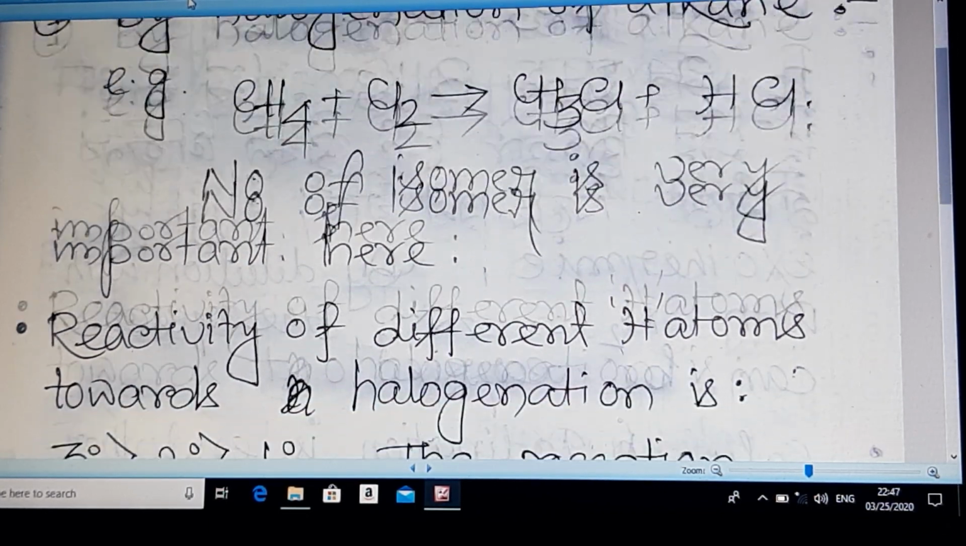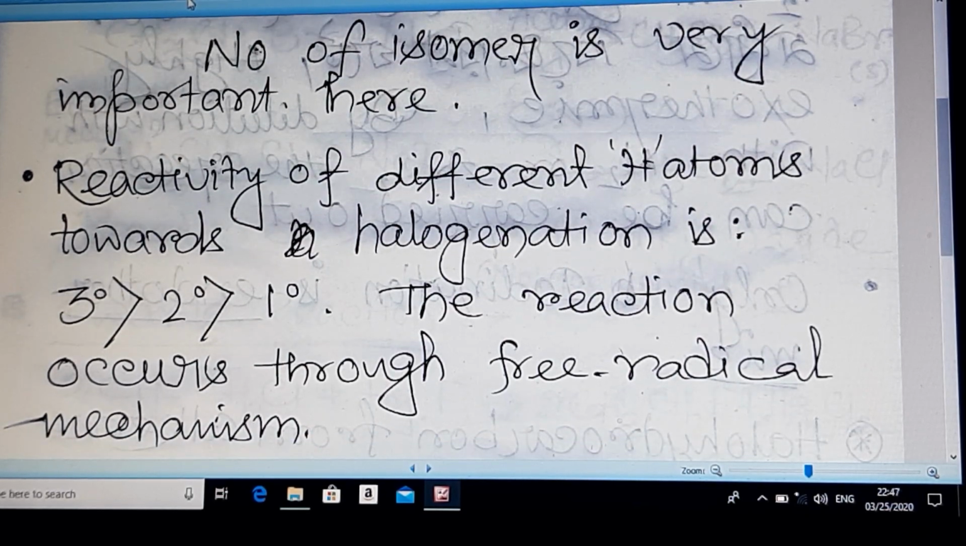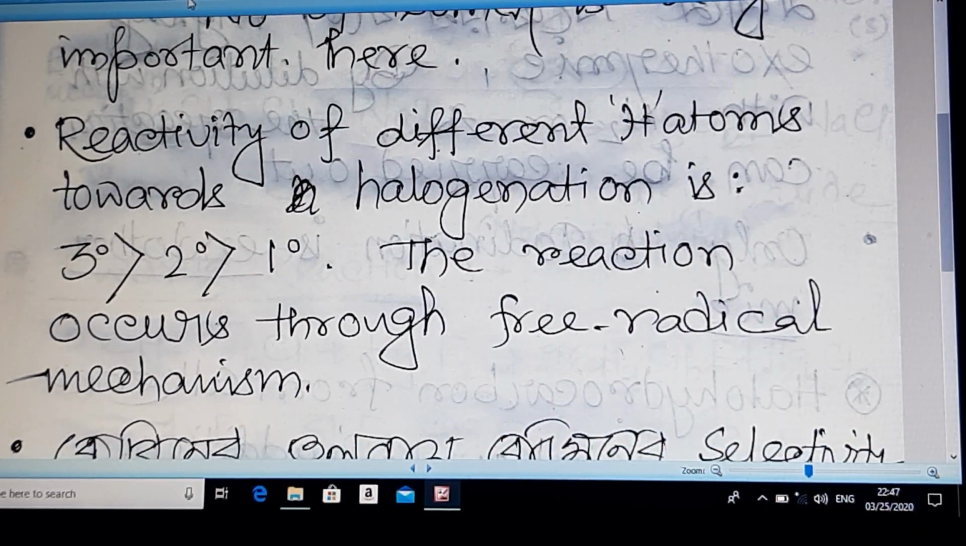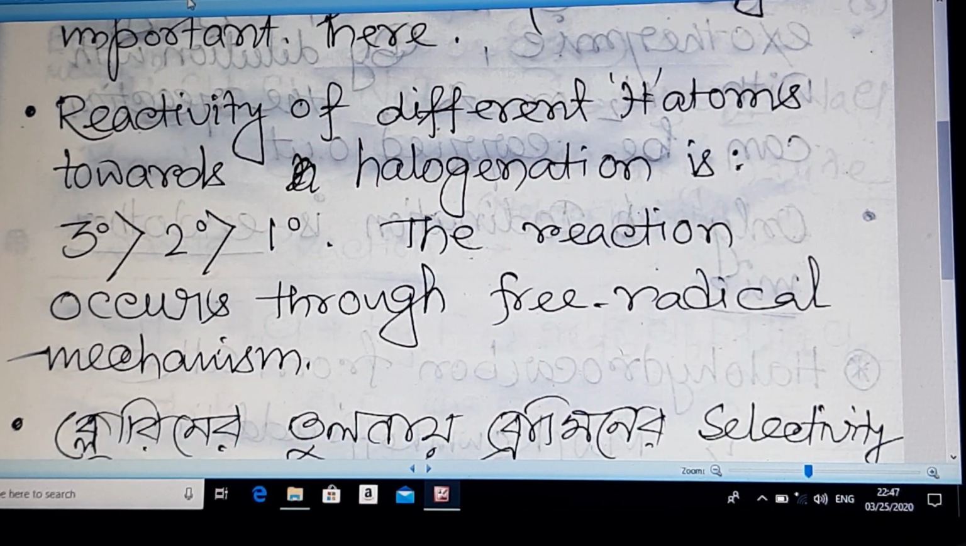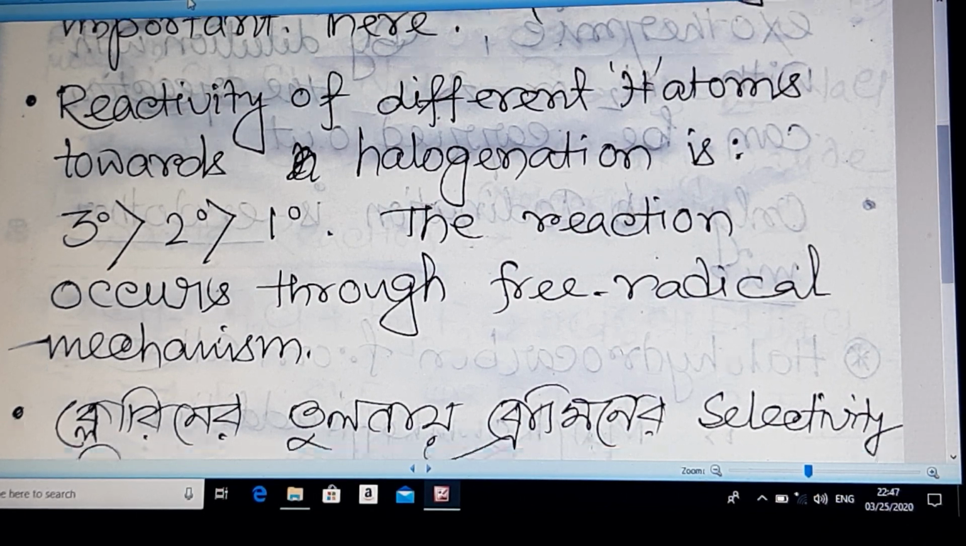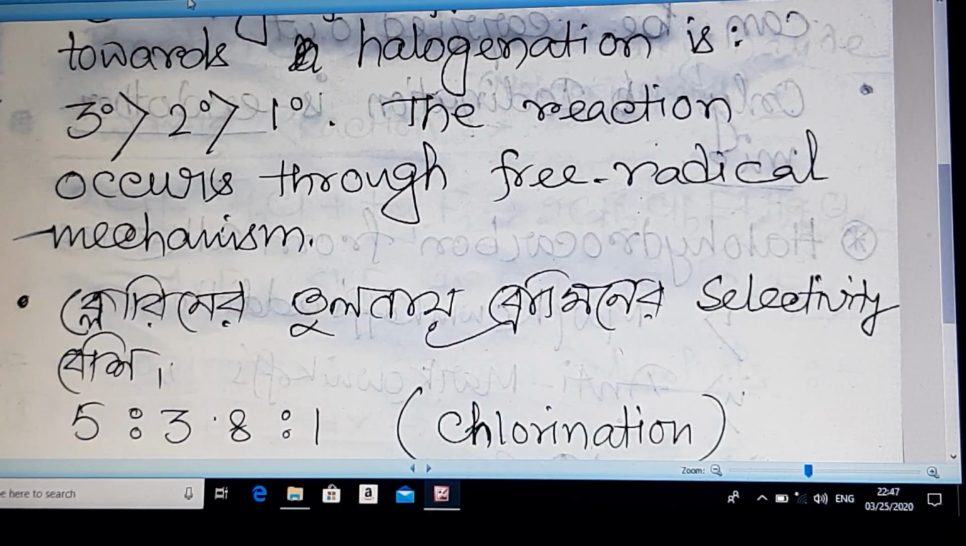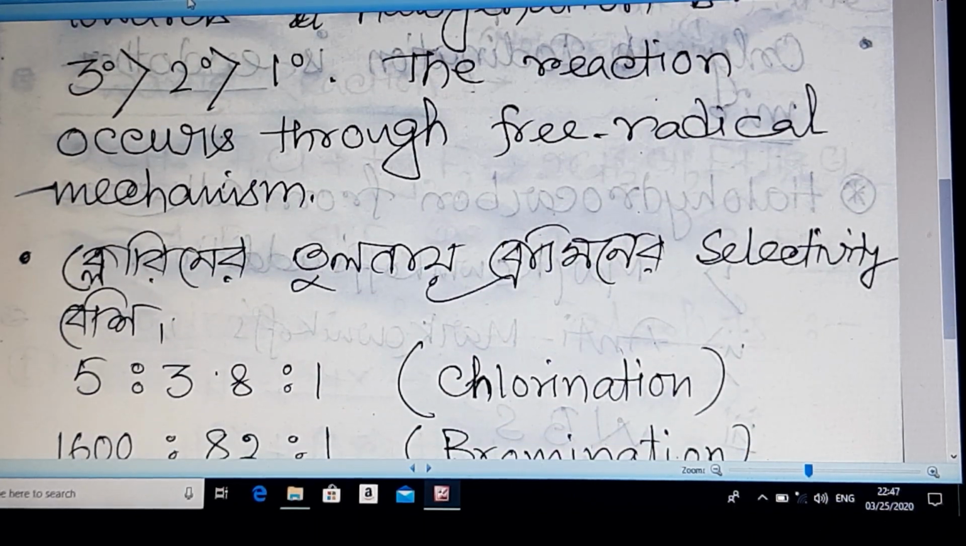The reactivity of different hydrogen atoms towards halogenation is very important here. As these reactions occur through a free radical mechanism, the 3-degree free radical is a highly stable intermediate. That is why 3-degree hydrogen atoms are the most reactive, and 1-degree are the least reactive hydrogen atoms in this case. Chlorination is less selective than bromination.